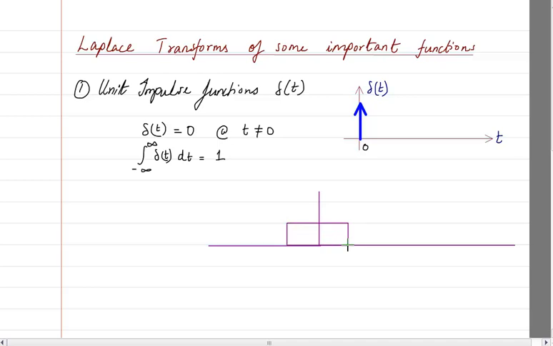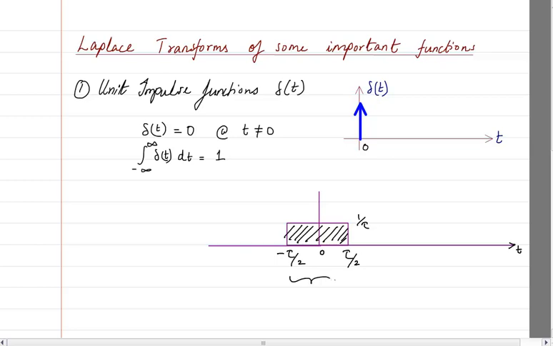You can see that it exists from minus tau by 2 to tau by 2 time period, and the area under this I am assuming to be equal to 1. That means the height will be 1 by tau.